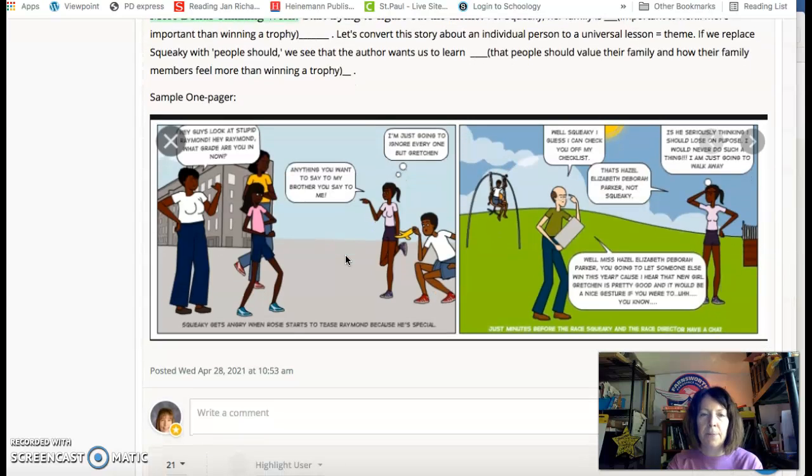Sample one-pager. There's the picture of when Squeaky's standing up for Raymond.